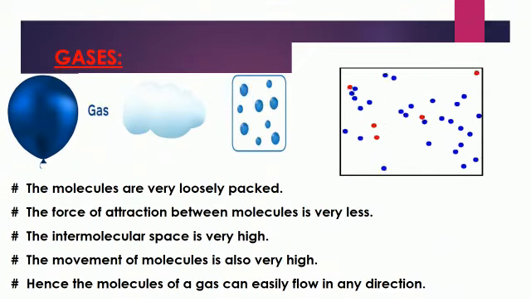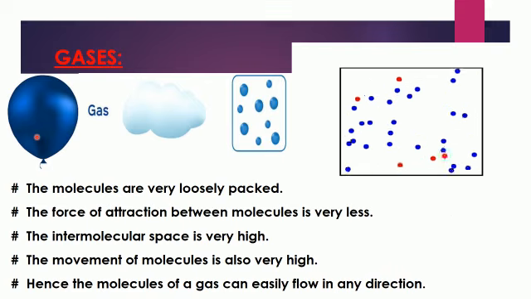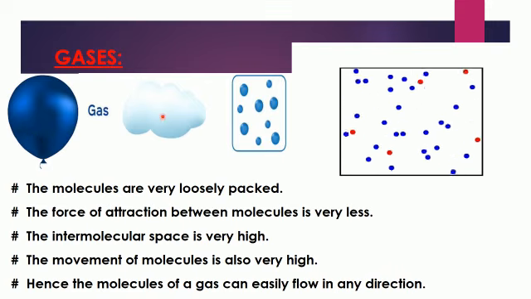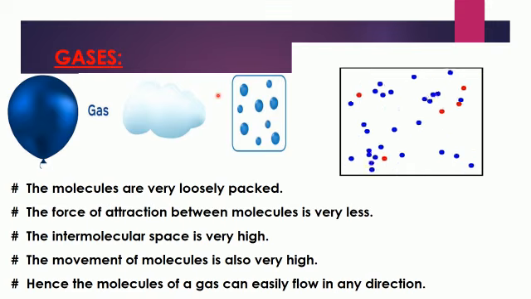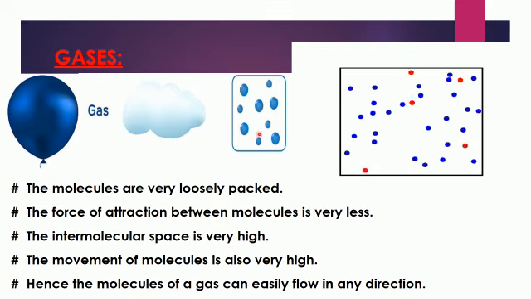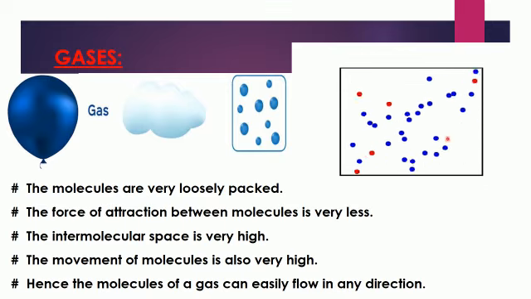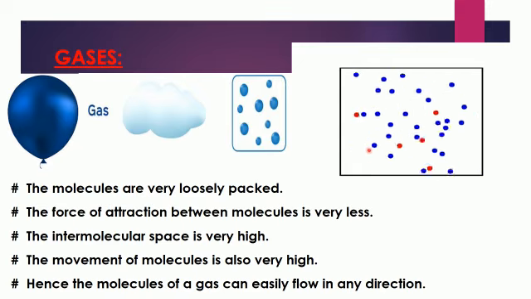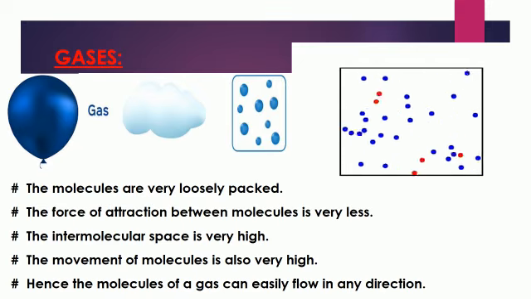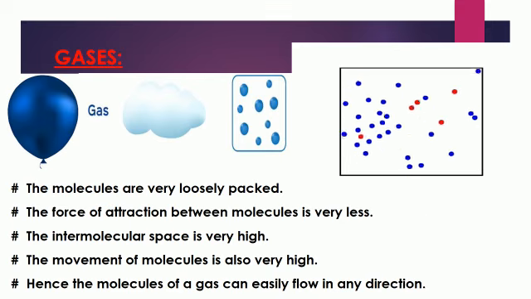Molecular arrangement in gas. If we take air in the balloon or water vapor in the cloud, the molecules are very loosely packed as shown in this picture. The force of attraction between the molecules is very less. The molecular space is very high. The movement of molecules is also very high. Hence, the molecules of a gas can easily flow in any direction.